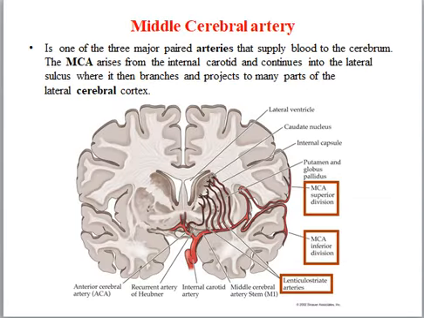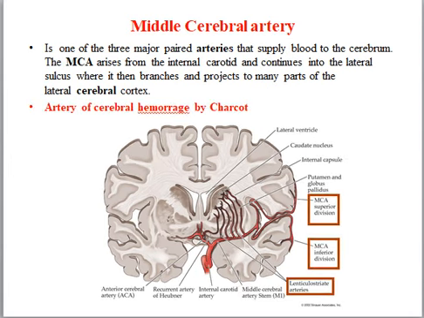Middle cerebral artery is one of the three major paired arteries that supply blood to the cerebrum. The middle cerebral artery arises from the internal carotid artery and continues into the lateral sulcus, where it then branches and projects to many parts of the lateral cerebral cortex. One artery of this group is of larger size than the rest and is of special importance as being the artery in the brain most frequently ruptured. It has been termed by Charcot the artery of cerebral hemorrhage.